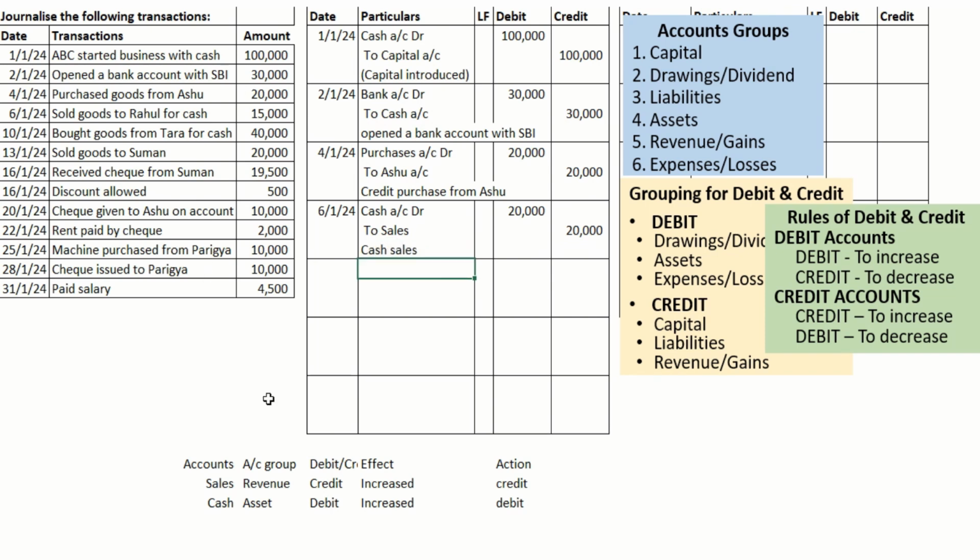Now, for some people, there should be some doubt, like there is a guy called Rahul. Though the name is there, we don't have any dealing, like there is no pending amount from him or we need to pay this guy. Why? Because upon sale, he makes the payment. That we are not supposed to record this guy's name by creating an account, because he gave the money upon sale.